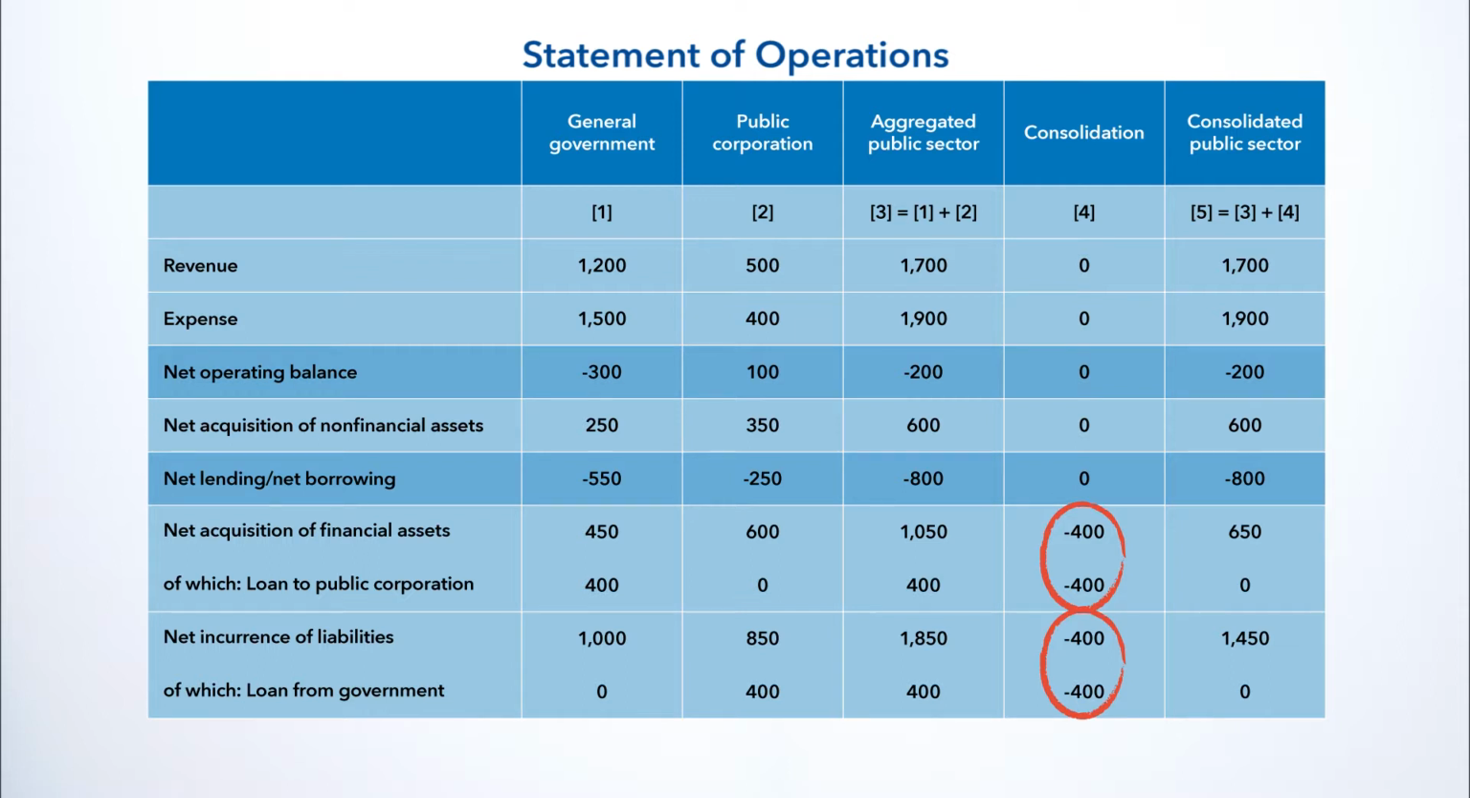Note that consolidation is always symmetrical. We have to eliminate the same amount on both sides. Because of this symmetry, the effect on the net lending, net borrowing balance is zero. If we look at the total consolidated public sector's financing, we see that consolidation affected the net acquisition of financial assets and the net incurrence of liabilities aggregates. These aggregates are both 400 less. However, the net lending, net borrowing balance is unchanged at minus 800.